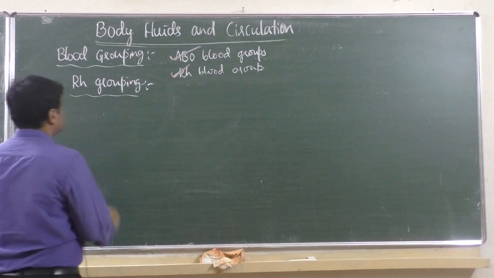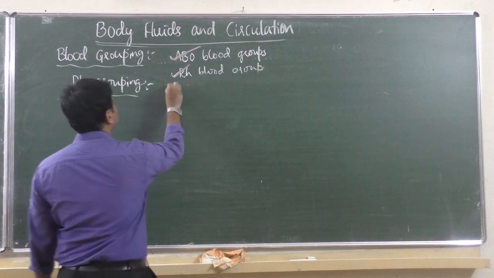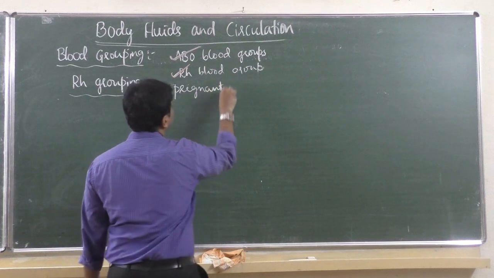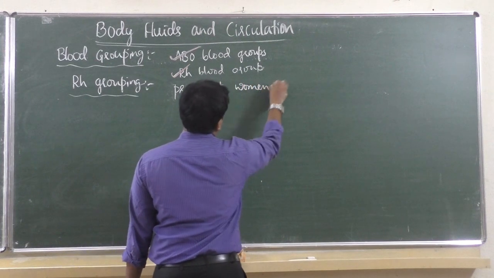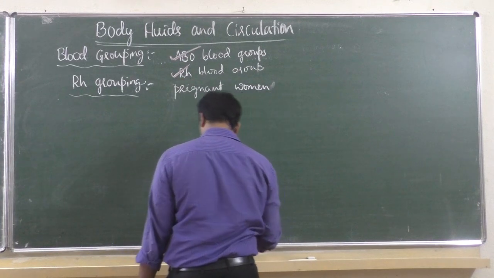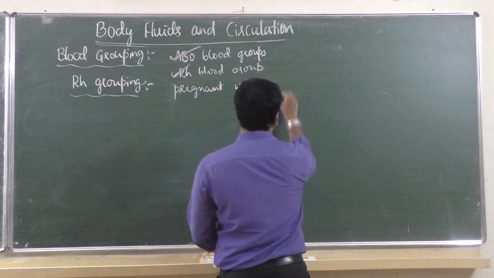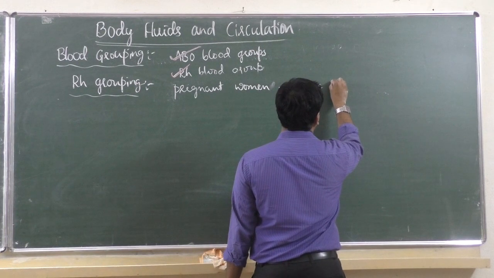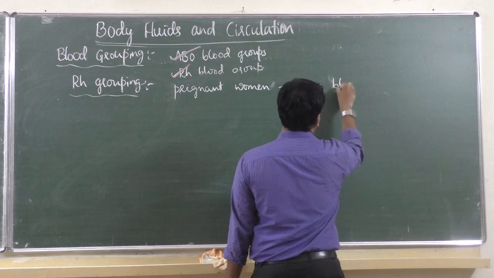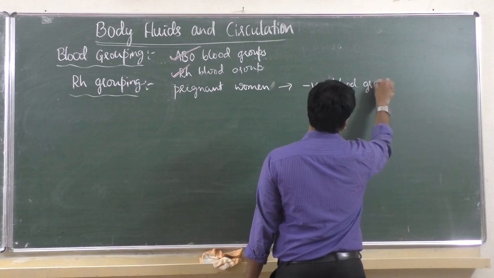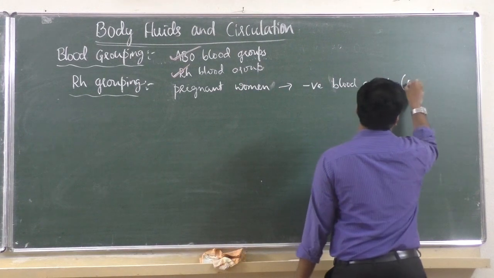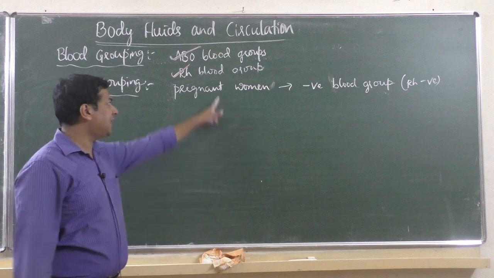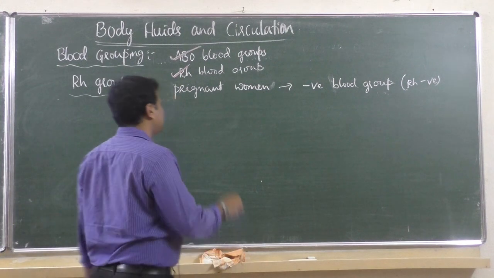Okay. So this is a case when, suppose, a pregnant woman has negative blood group, that means negative rhesus factor, that is Rh negative, but she is carrying a baby. Pregnant means she is carrying a baby.